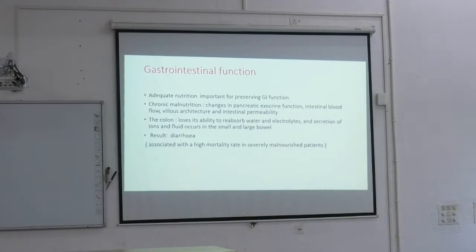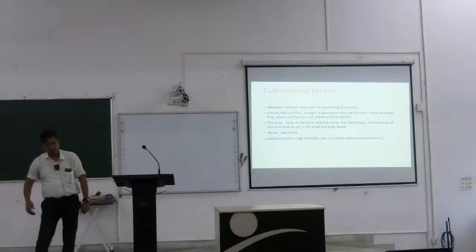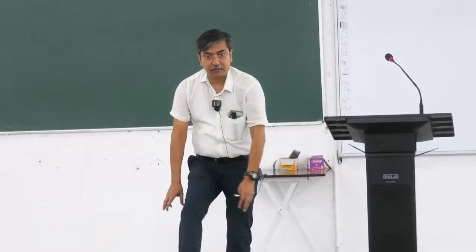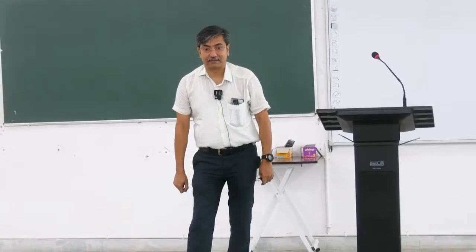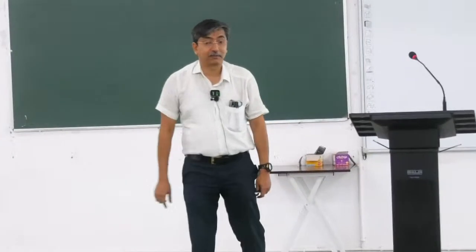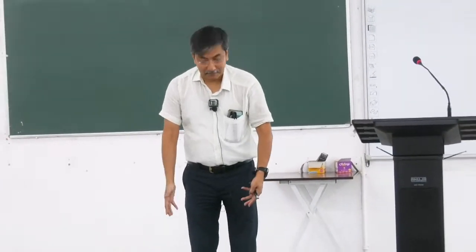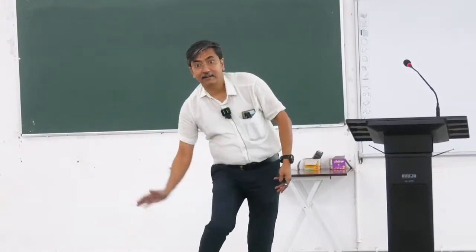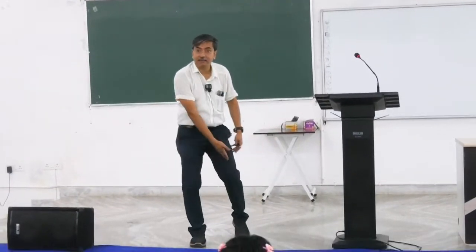Very commonly, has anyone undergone plaster for some fracture? I had a fractured ankle when I was in third year MBBS. They put me in a below-knee plaster, and they gave me a walking iron. You can walk with the plaster, but actually I am not using the muscle. When they removed the plaster after 6 weeks, I was surprised to see that my right calf muscle was just half of the left.